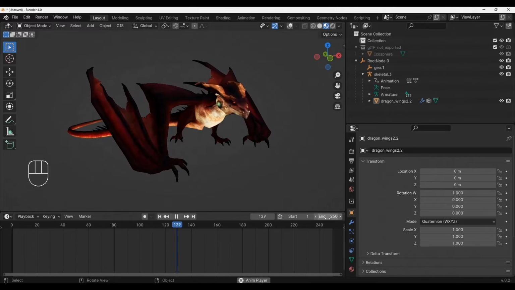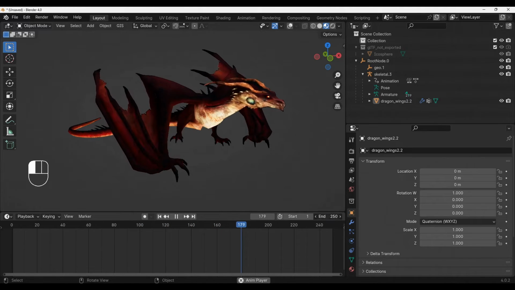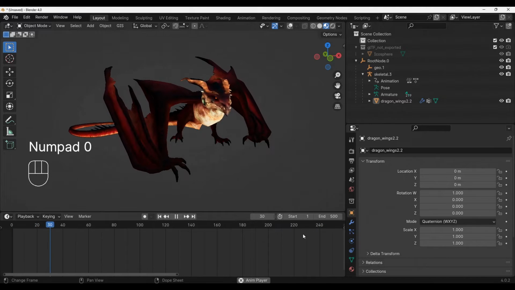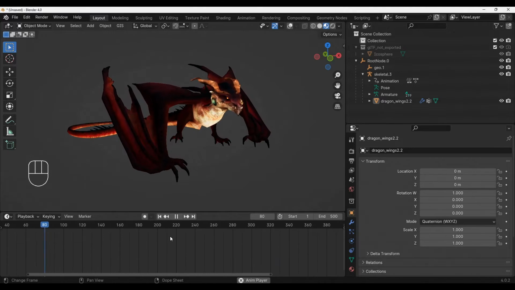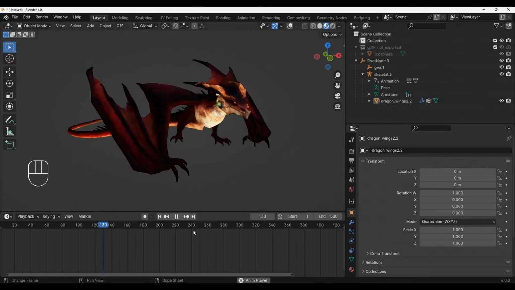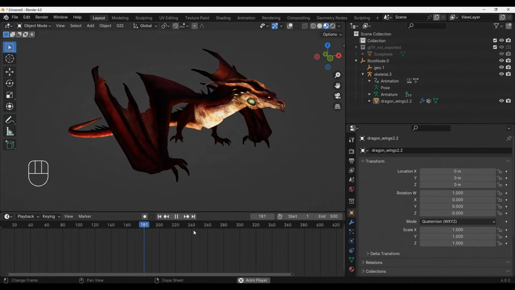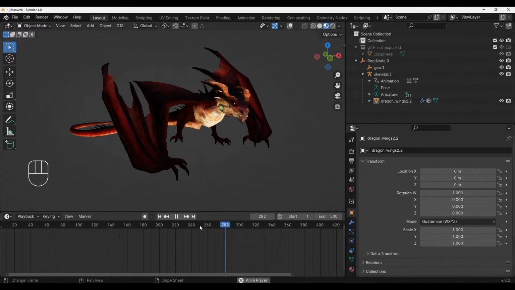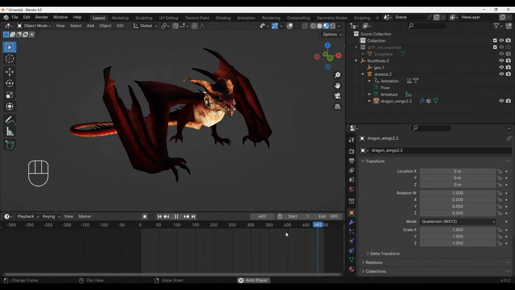You can extend the length of the overall animation by increasing the number in end frame. As you can see, this action stops at nearly 300th frame.